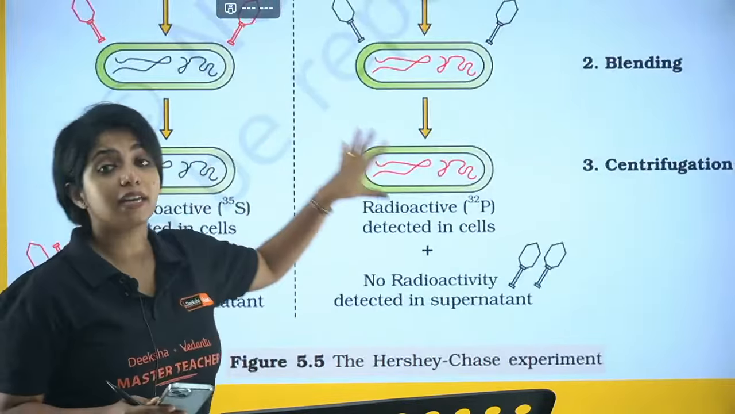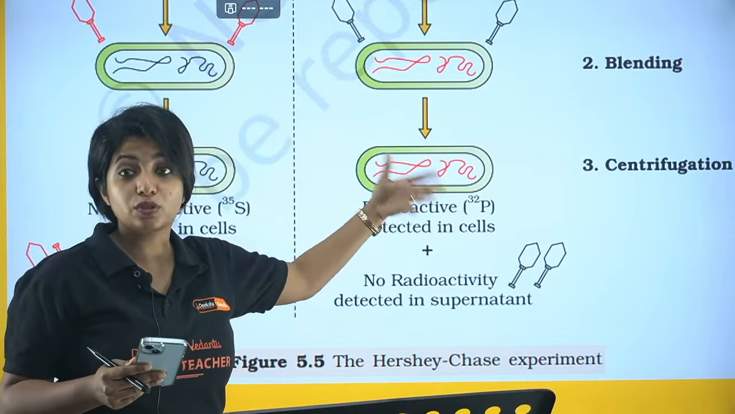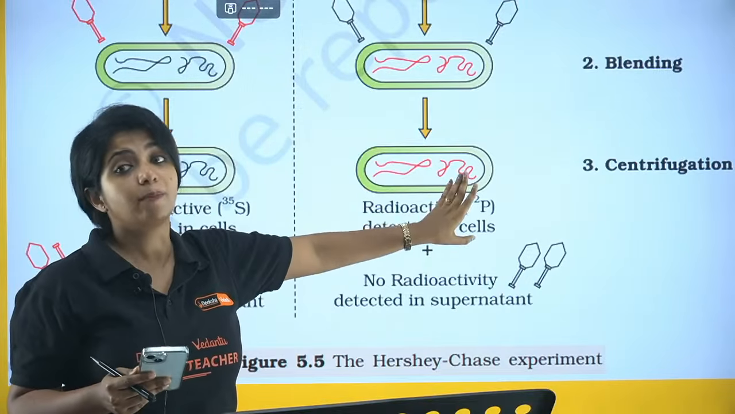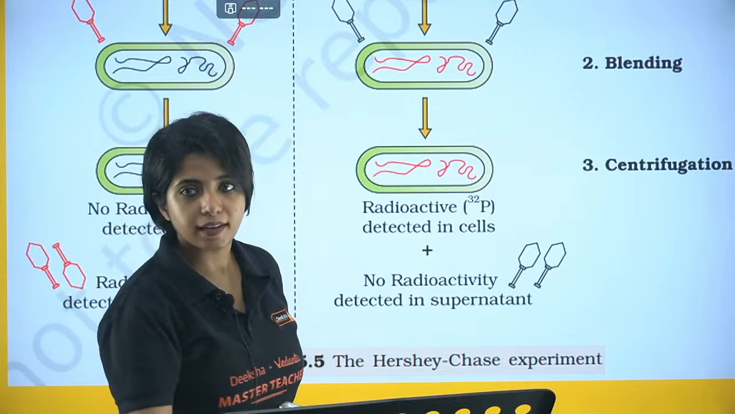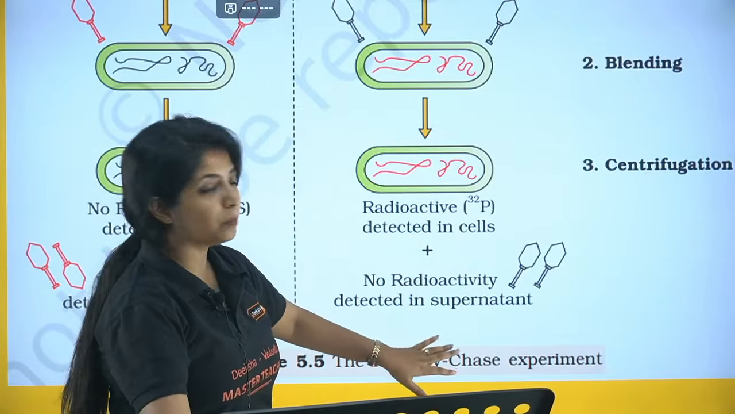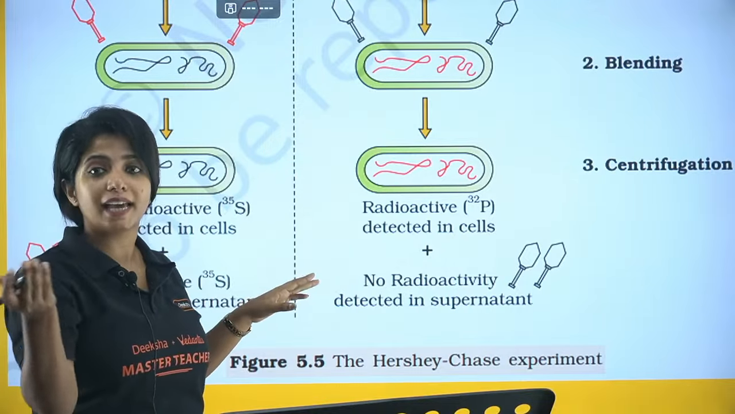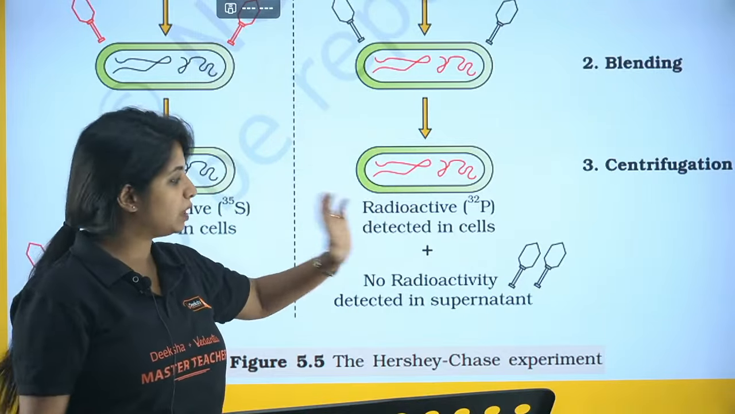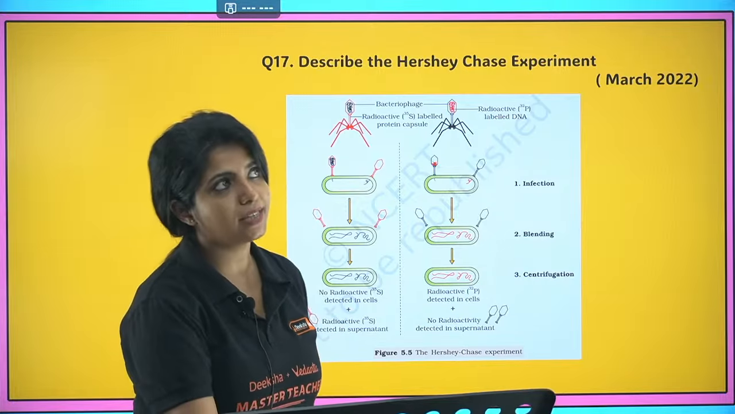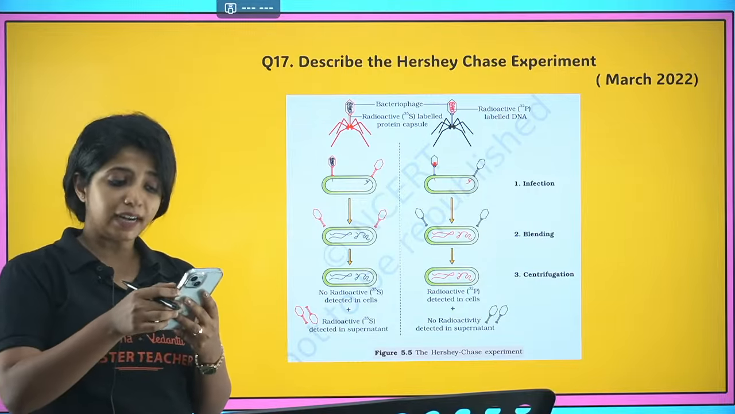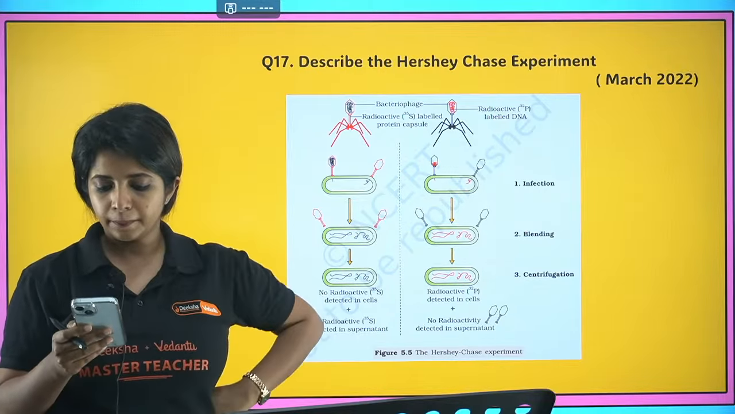But on the other hand, here, radioactivity was seen in the cells. That means phosphate, which was radioactive, is a part of DNA. So DNA probably could have been transferred. That was being proven like that. So no radioactivity was detected in the supernatant in this particular case. So S35, 5 looks like S, so you can remember S35, and here it's P32. So this was an experiment of Hershey and Chase, who proved that DNA is, yes, the genetic material out there. Cool.